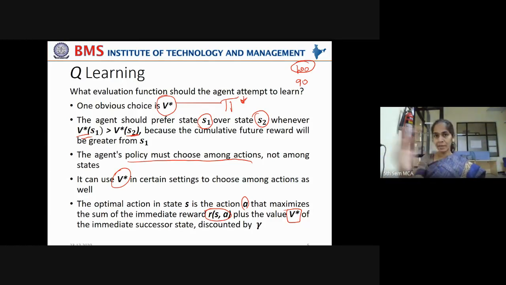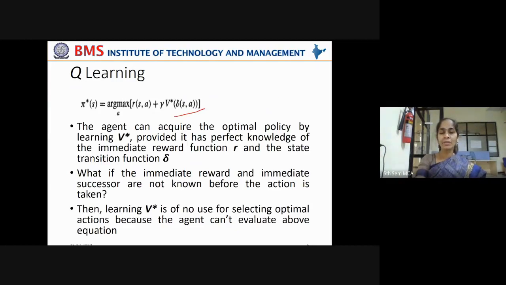Okay, in that immediate successor state, in its next state, already there might have been some accumulated rewards, right, which are saved for that particular state in order to reach its final state. That V star can be taken, discounted by gamma. That is the discounting factor. So how can you represent that mathematically?